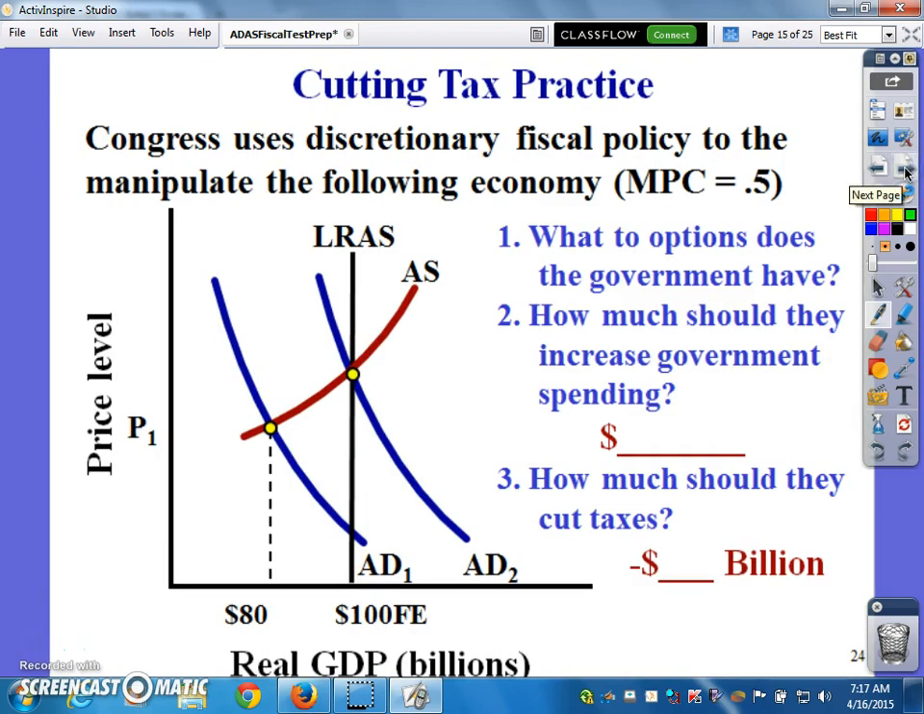Okay? So let's do one practice problem here. If the MPC is 0.5, that means the spending multiplier is 1 over 0.5, or 2. Remember, we take 2 minus 1, which means the tax multiplier is 1. What do we have to do? We have to increase to this point. So how much do we increase government spending? The gap is 20 billion. So if we're cutting taxes, we need to cut taxes by 20 billion. If it's government spending, we only need to increase government spending by 10 billion because we get more bang for the buck at that point.